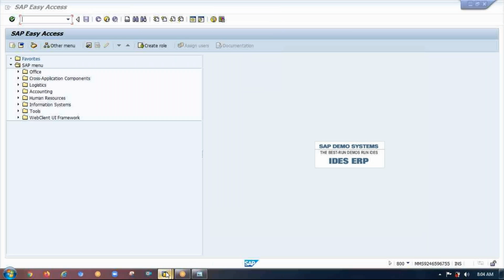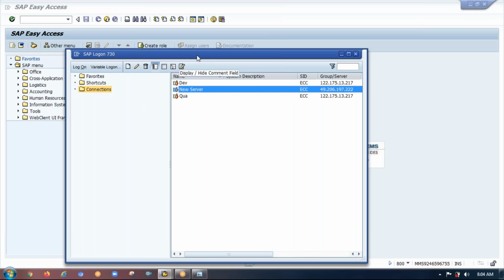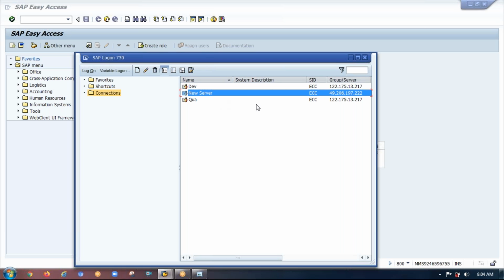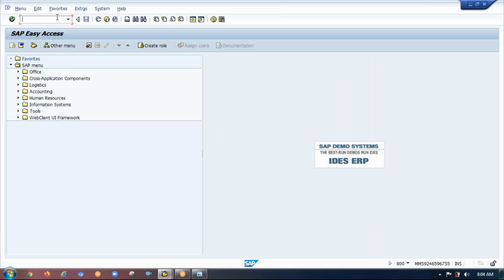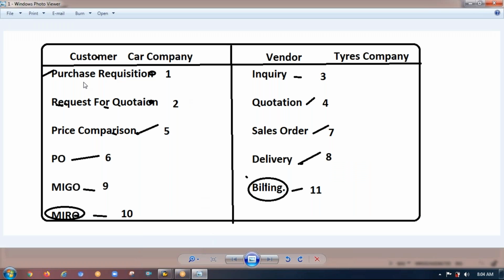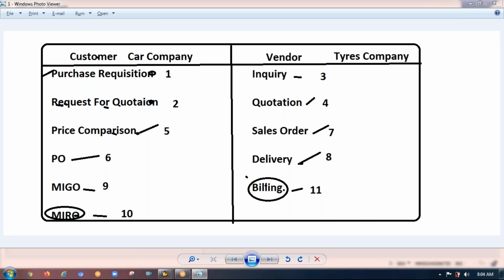So this is my SAP server, and after 5 minutes we are going to discuss how to log into SAP and all these things. My point is, see, purchase requisition or inquiry or quotation, all these steps are there in SAP. SAP is very friendly to understand. SAP is very common with respect to normal business terms, right?